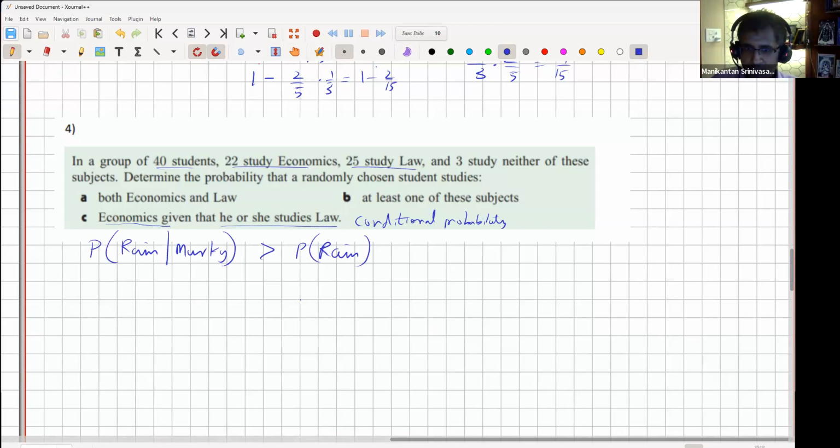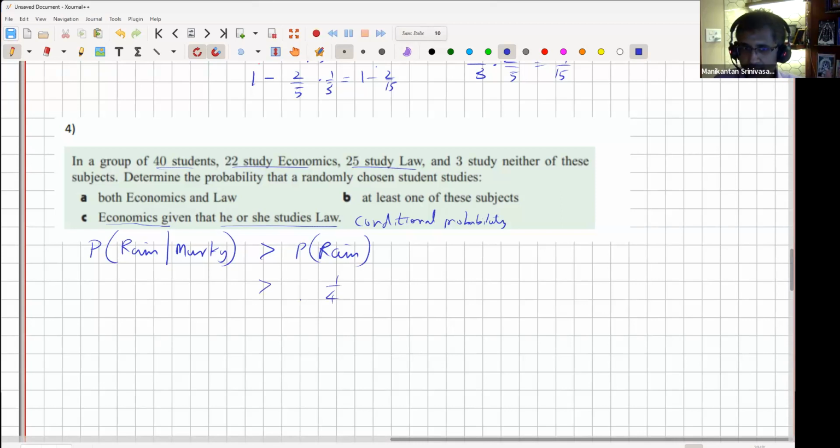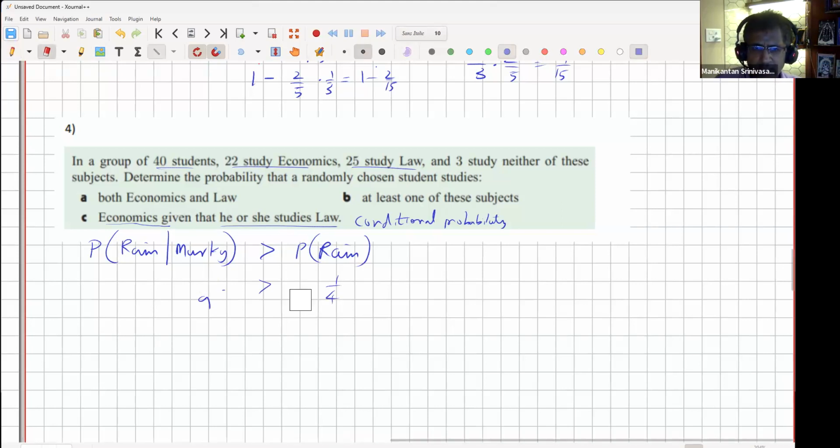I'll just say, whatever, 1/4, I'm in Mumbai, let's say. But if I tell you that it's murky, and ask what is the probability it's going to rain, you'll say it's a very high probability, probably 8 by 9, I'll make up some number close to 1, very likely to rain given it's murky. Okay, so this is conditional probability.